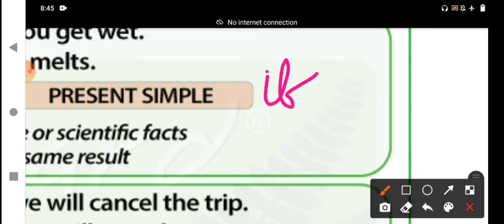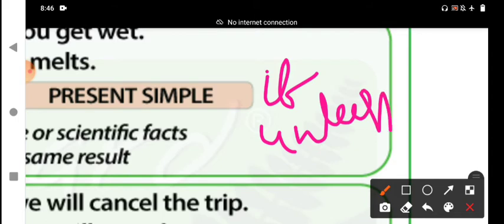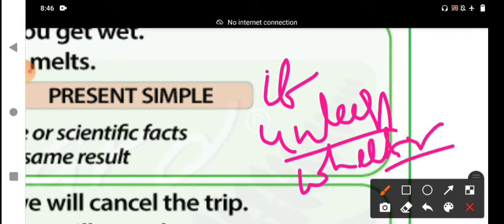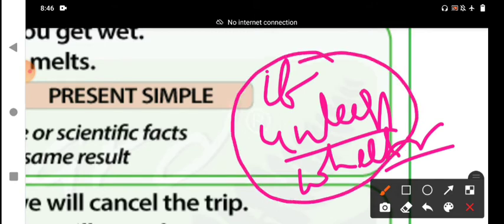If is one of the subordinate conjunctions in the conditional clause. Unless is also a subordinate conjunction, functioning as an adverbial and conditional clause. Whether is also a subordinate conjunction. Provided that, on condition that, and as long as are also conditional clauses under the adverbial clause.